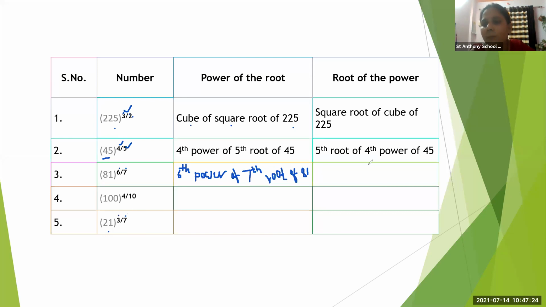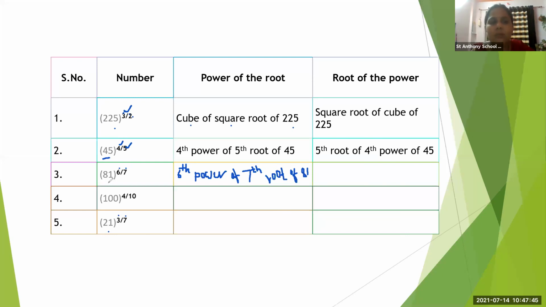Now Yashvi. Yes, teacher. How will you write this again? Tell me. Cube of 7th root of 21. Yes, cube of 7th root of 21. Yes, correct. Mute yourself.